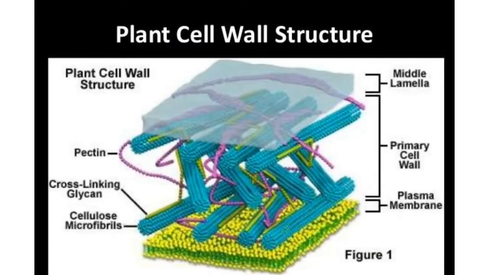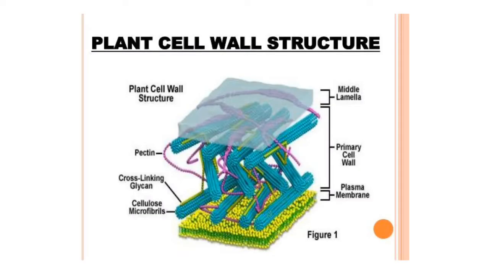Okay. The cell wall of a young plant cell is called the primary cell wall, which is capable of growth. It gradually diminishes as the cell matures. The secondary wall is formed on the inner side of the cell.